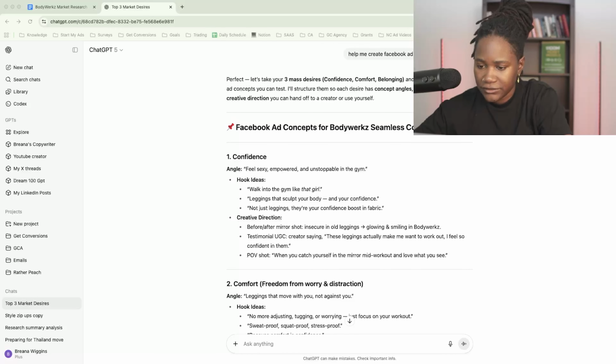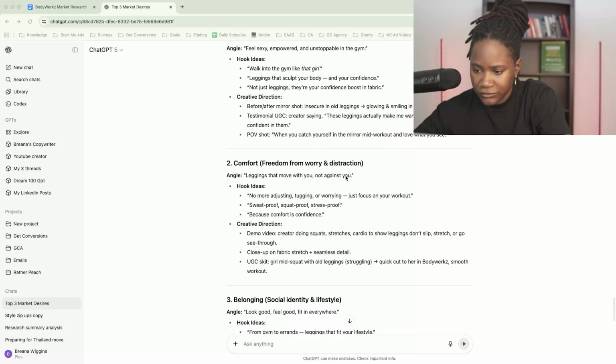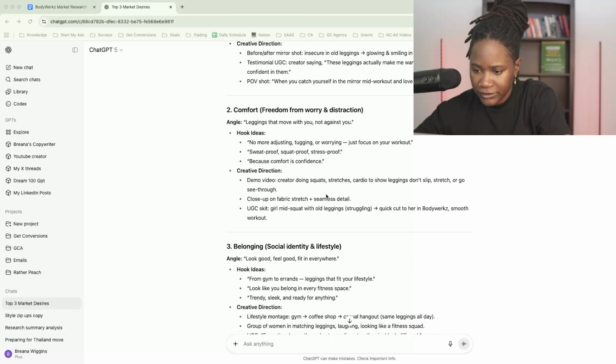Here's some hook ideas. Walk into the gym like that girl. Leggings that sculpt your body and your confidence. Not just leggings, they're your confidence boosting fabric. Comfort. Leggings that move with you, not against you. No more adjusting, tugging, or worrying. Sweat proof, squat proof, stress proof. Actually like that one.